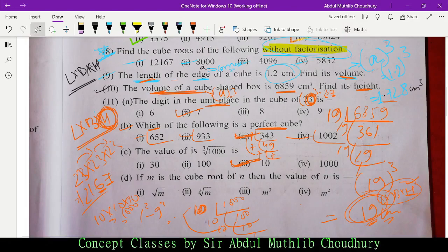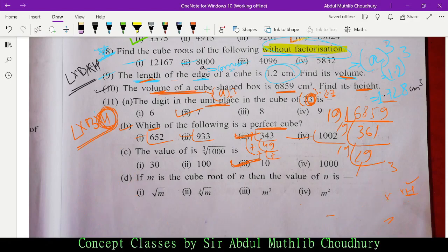All right, now if m is the cube root of n, then the value of n. Okay, so this is a very important question. When you solve this kind of question, always write it up. Let us consider m is the cube root of n, isn't it?